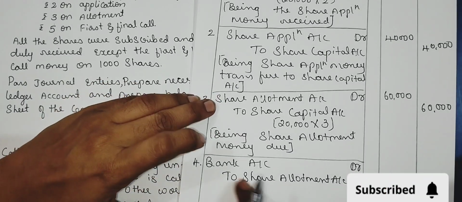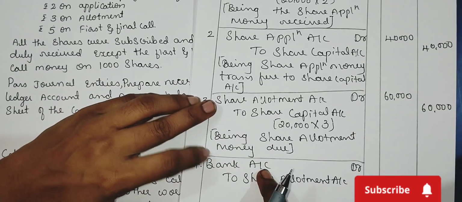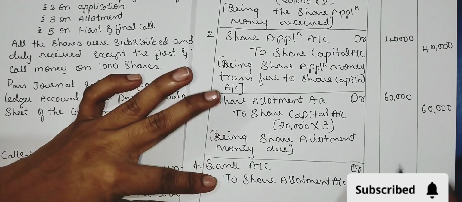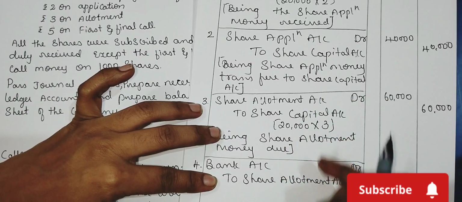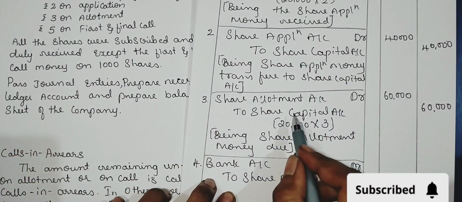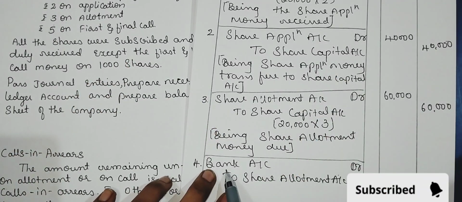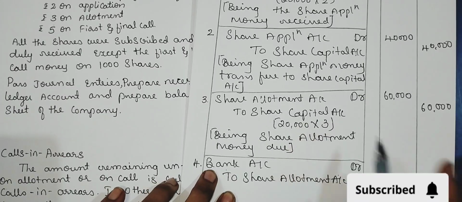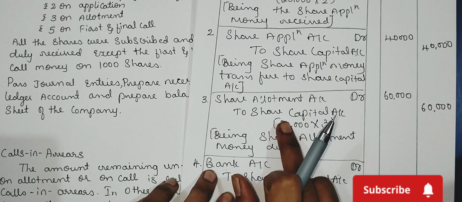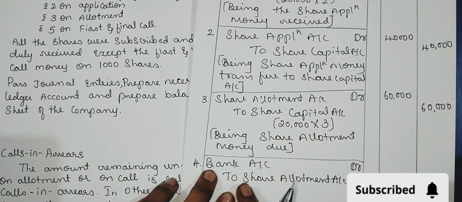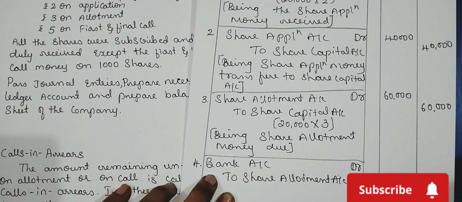Now you received money through bank for your allotment. Here you have debited, here you have credited. So allotment account has been closed. Now which account is remaining? Capital account. So bank account debtor to share capital account. So capital is a liability. So liability here we have credited, and bank is a personal account. Debit the receiver. So we have debited the bank account.